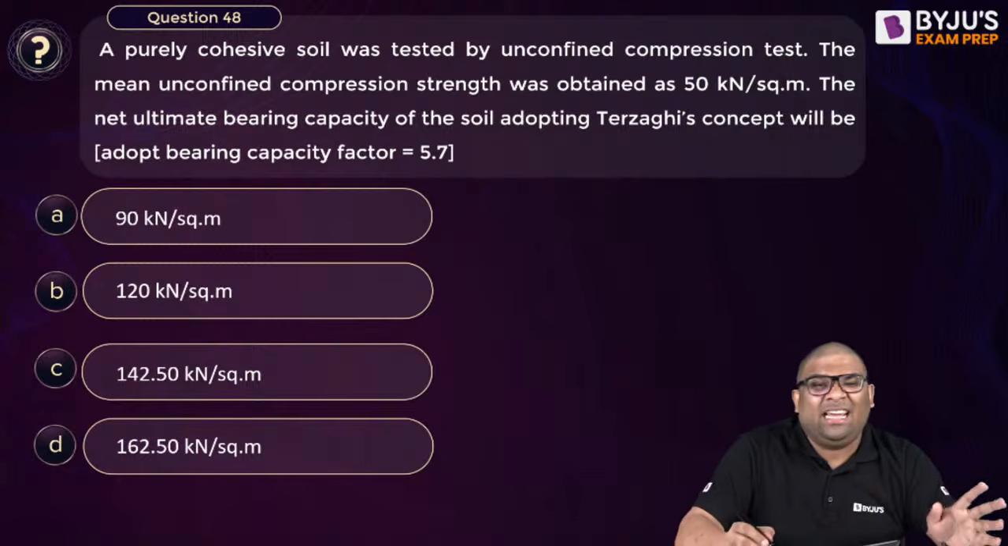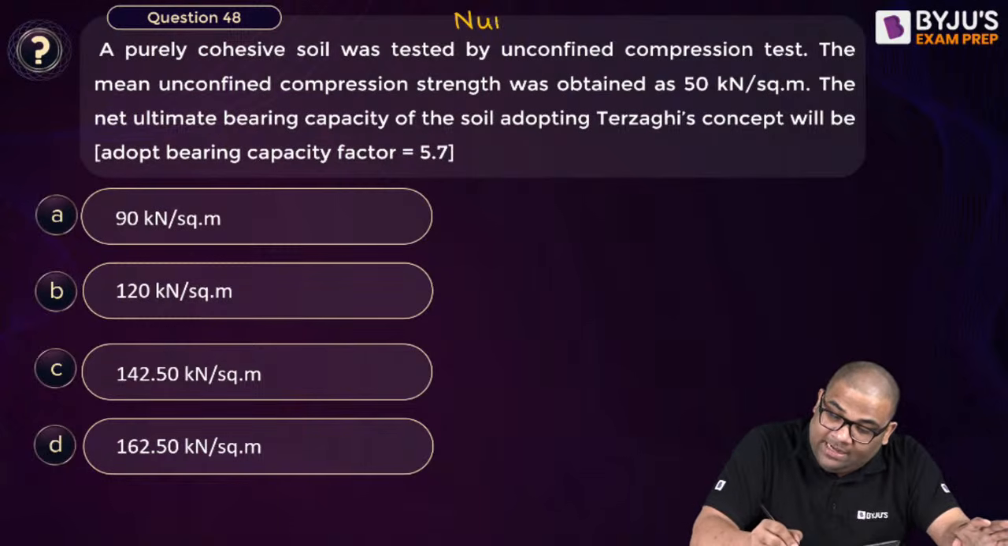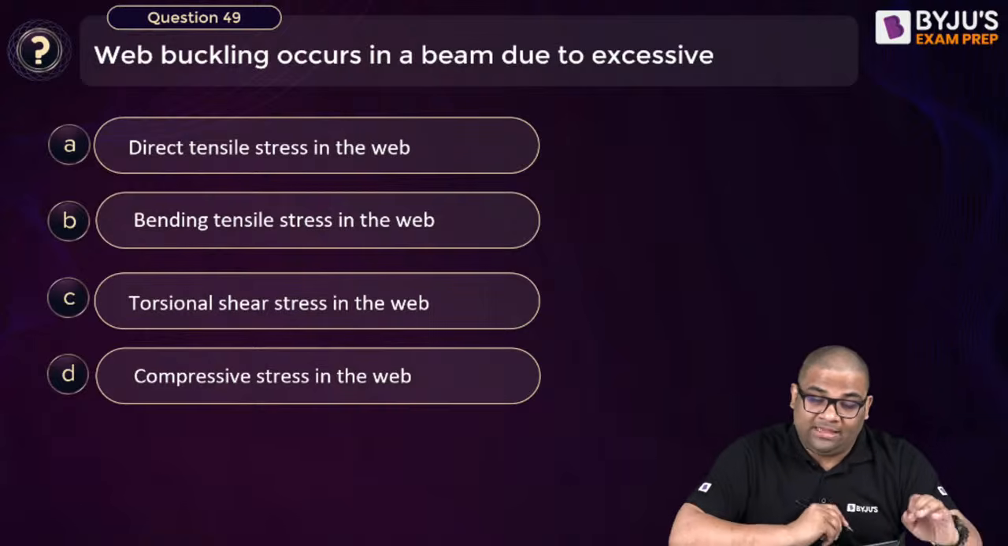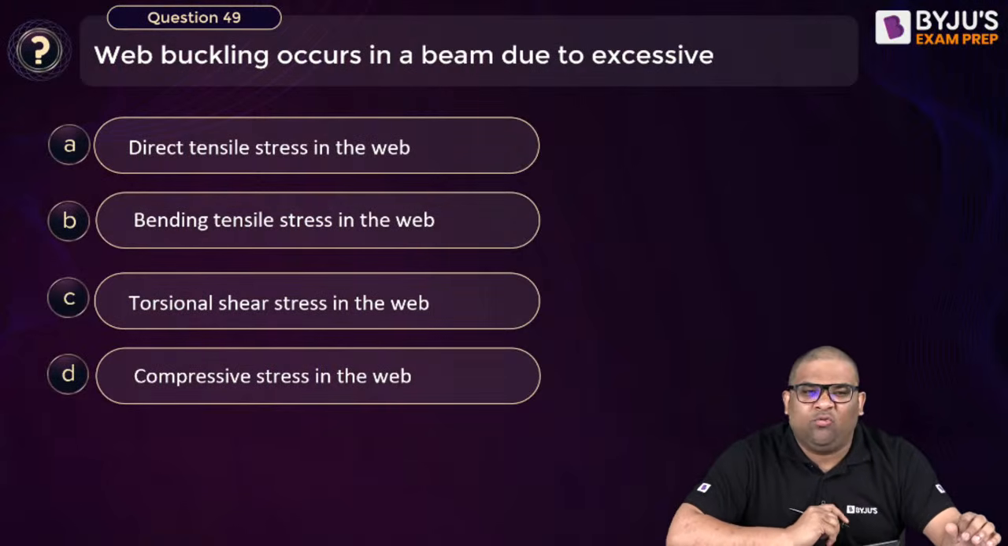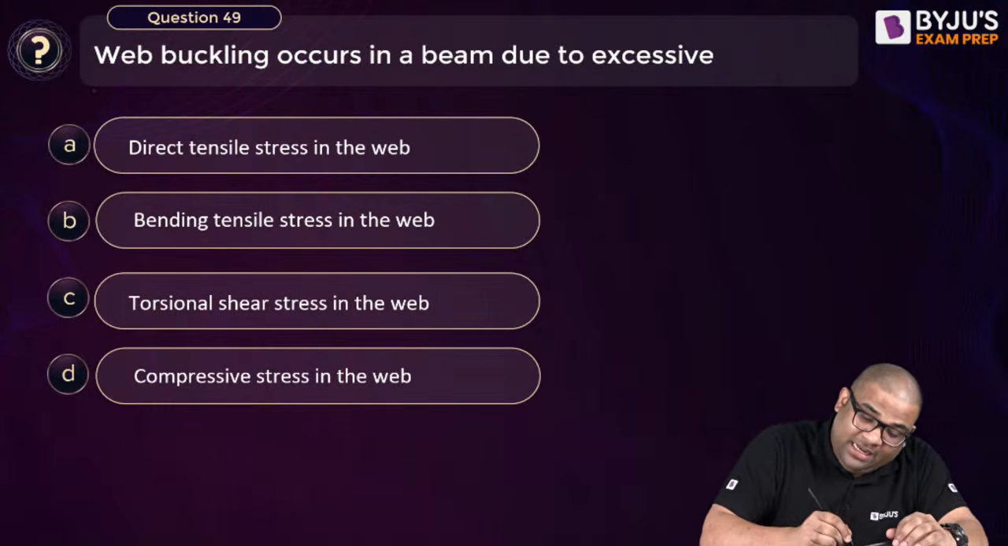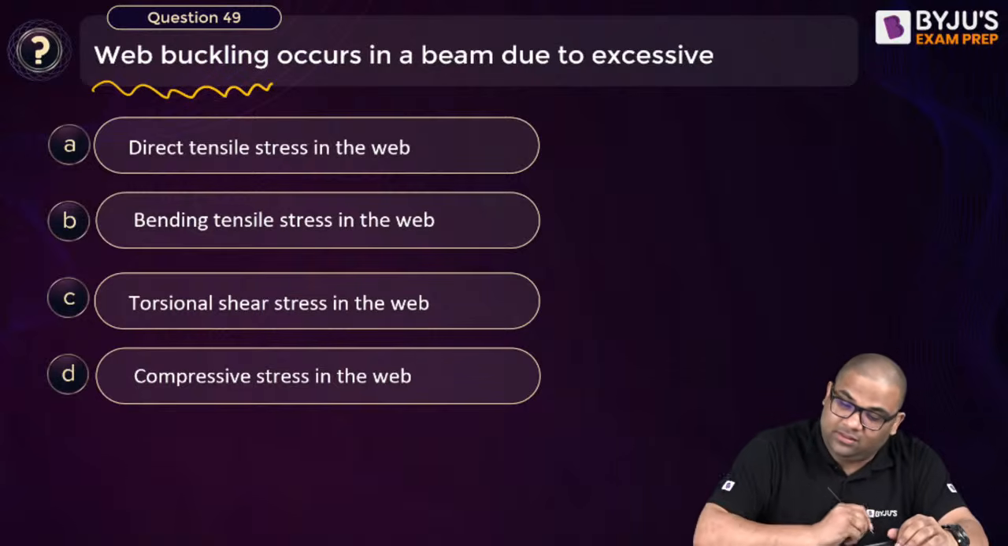Next, 48th. Again, little numericals we will attend at the end. Okay, 49th. Web buckling occurs due to what?